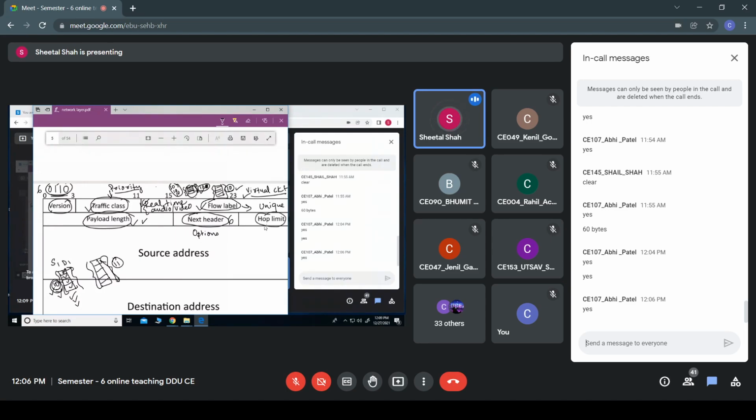So, which was the corresponding field in IPv4 based on this hop limit? What is hop limit?